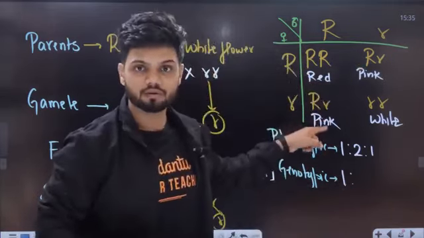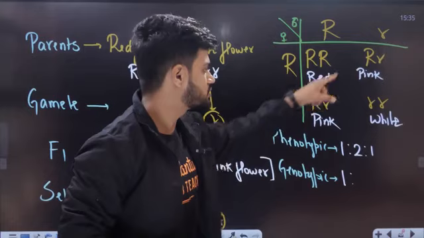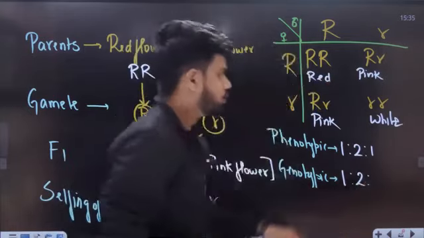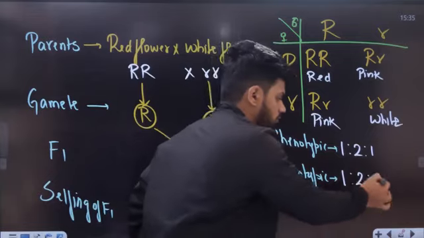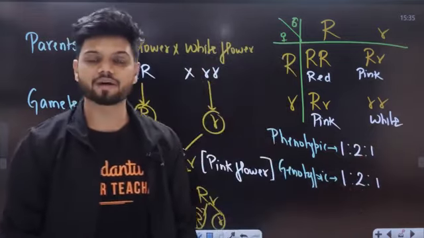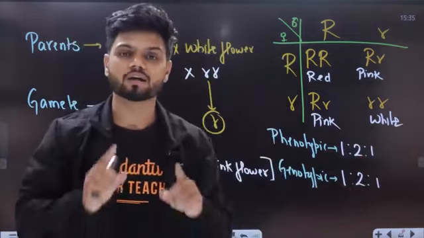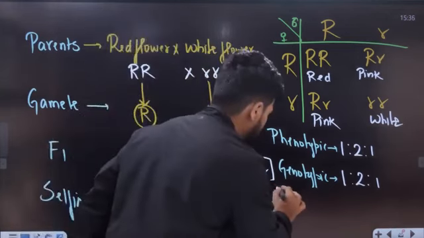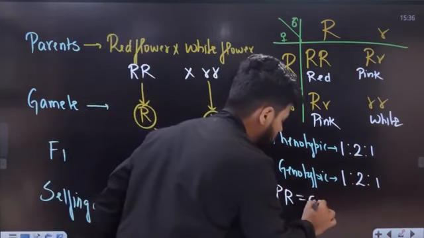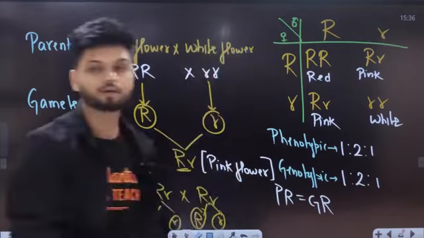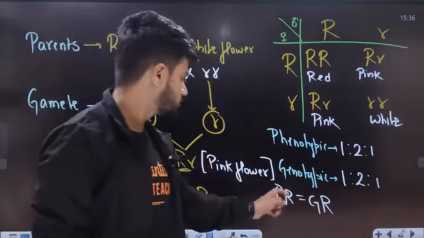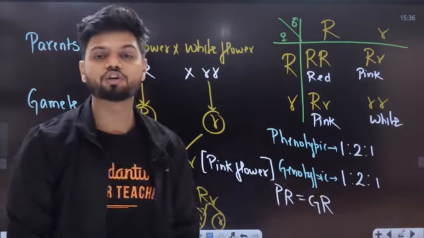Now let's take homozygous dominant 1. Heterozygous condition there are 2. Homozygous recessive 1. So what is the phenotypic ratio and genotypic ratio? Both are 1:2:1. And here can I tell your phenotypic ratio is equal to genotypic ratio? Equal. Just like the test cross, here also we have phenotypic ratio equal to genotypic ratio.